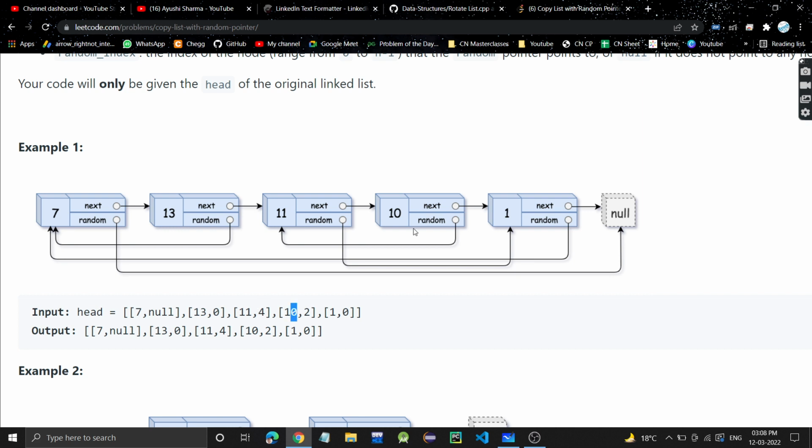Similarly, the 10 node's random pointer is pointing to the node at index 2. So 0 1 2, that is 11. So 10's random is pointing to 11. Similarly, 1 is pointing to the node at index 0, so 1's random is pointing to 7. Next, obviously 7's next will be 13, 13's next will be 11, 11's next will be 10 and 10's next will be 1. Fine. So this is the linked list which is given and this is the representation.